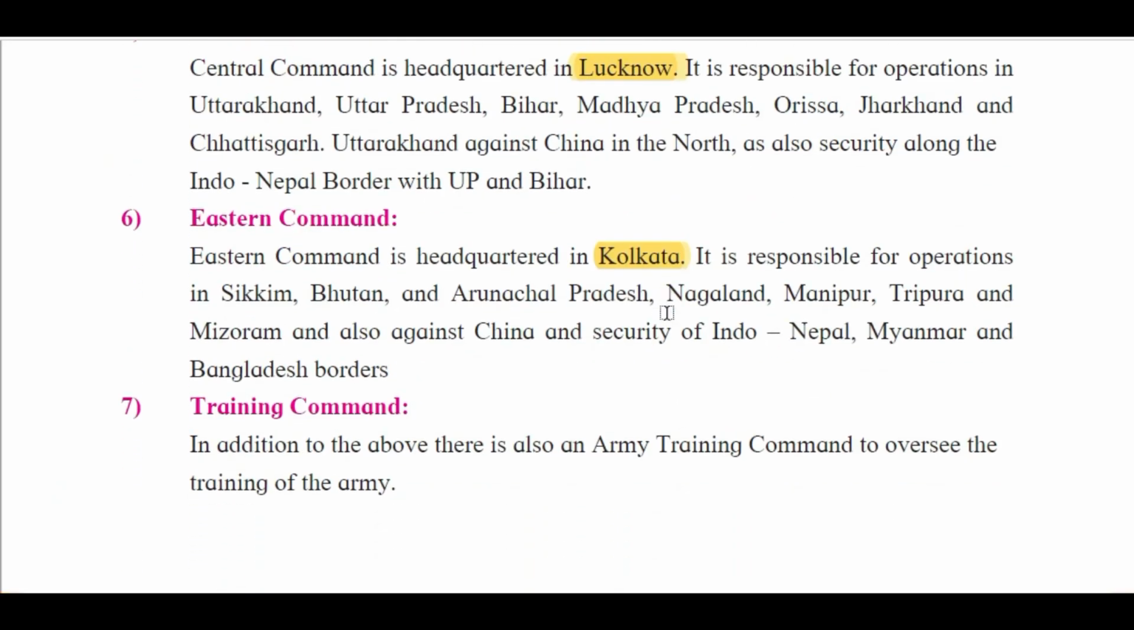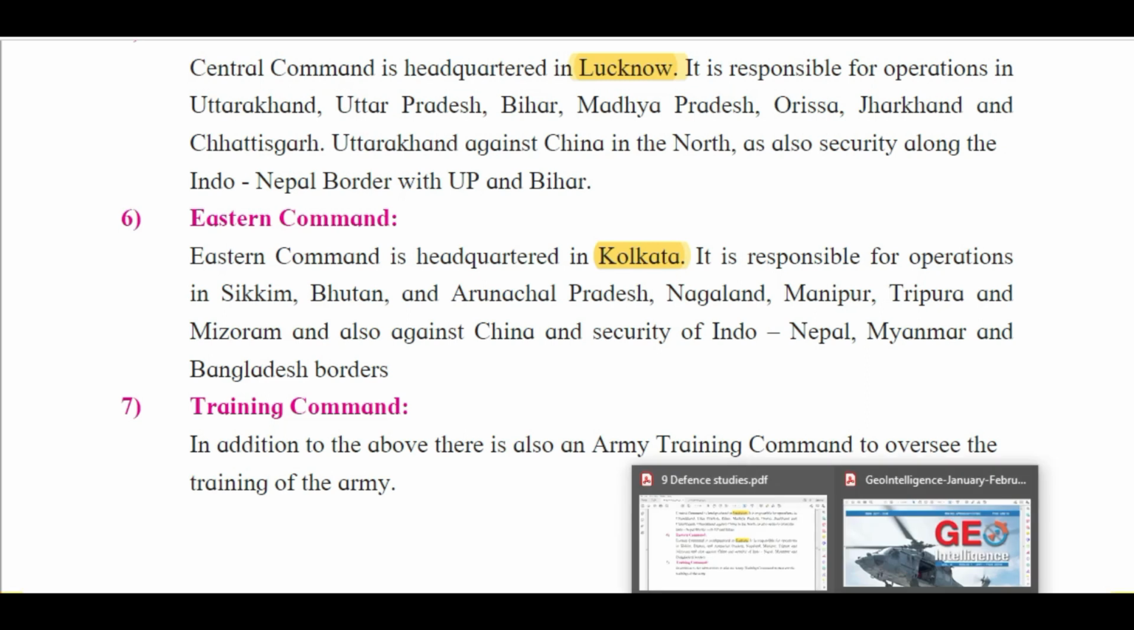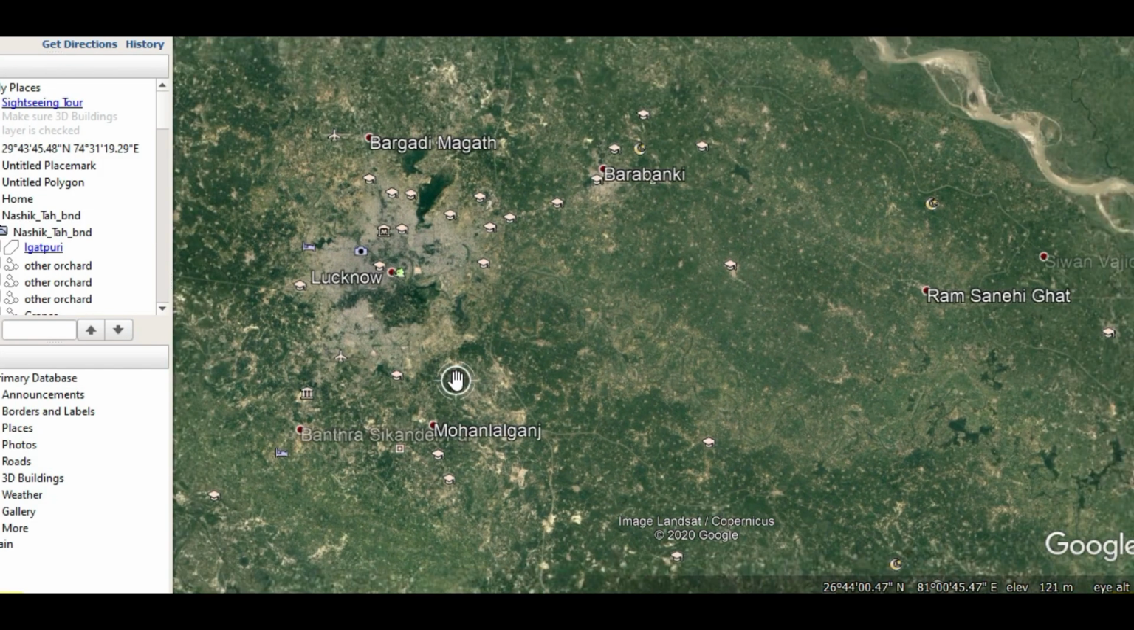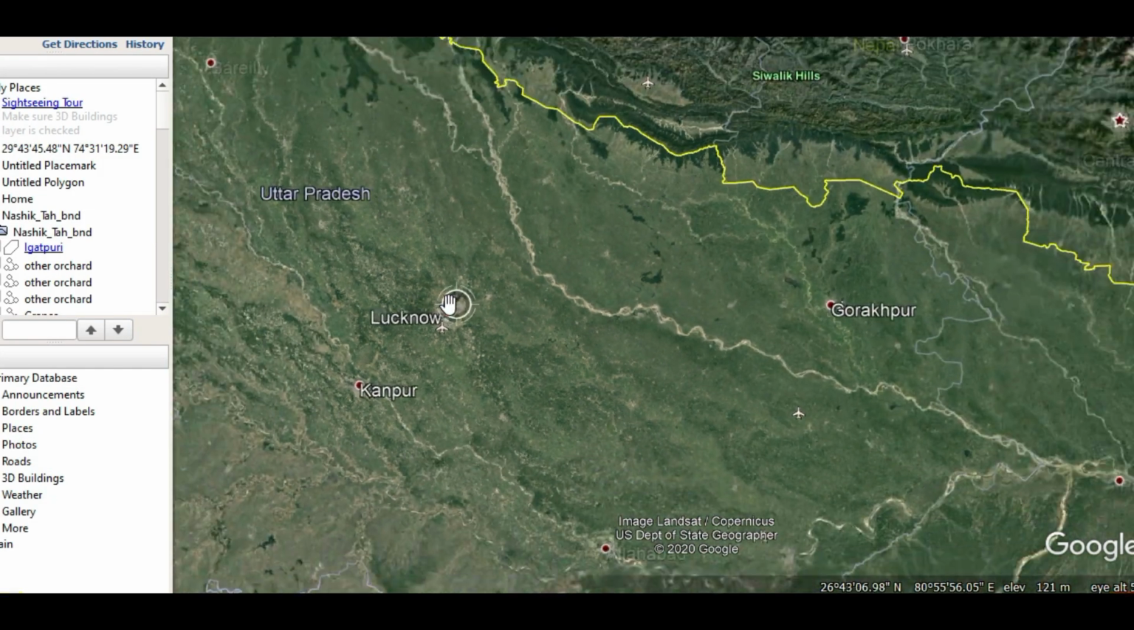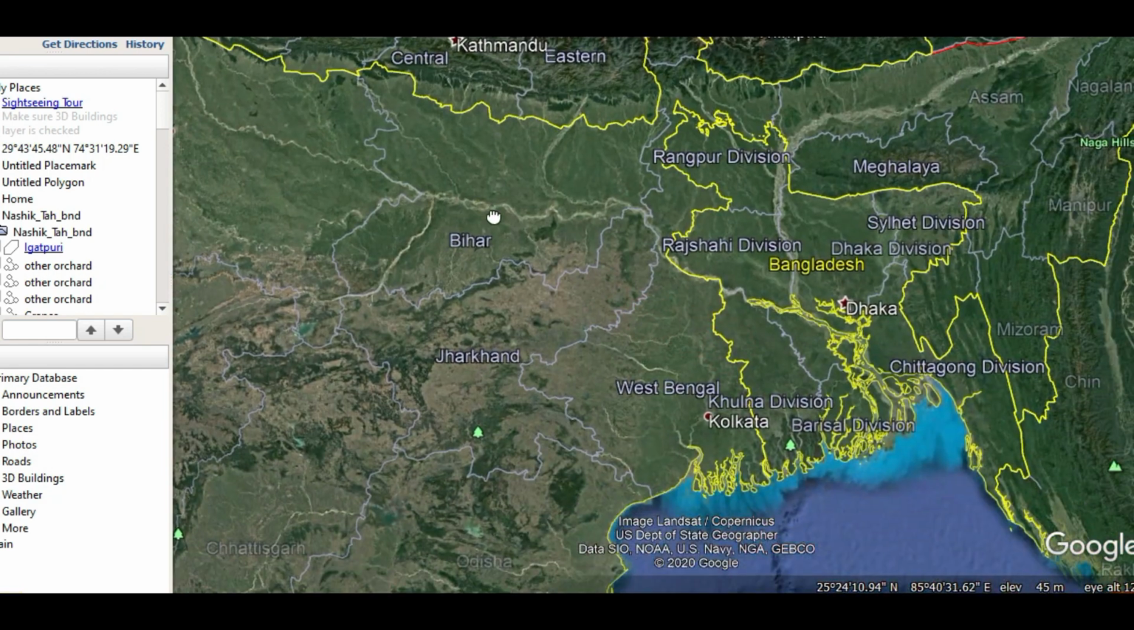Then the Eastern Command. Eastern Command's headquarter is located in Kolkata. It is responsible for operation in Sikkim, Bhutan, Arunachal Pradesh, Nagaland, Manipur, Tripura, Mizoram, and also against China and security of the Indo-Nepal, Myanmar, and Bangladesh border. So can you imagine the operational area of this Eastern Command? It is again a very huge area. You can see over here, it is Kolkata city.